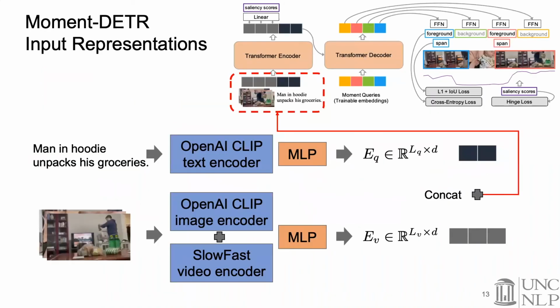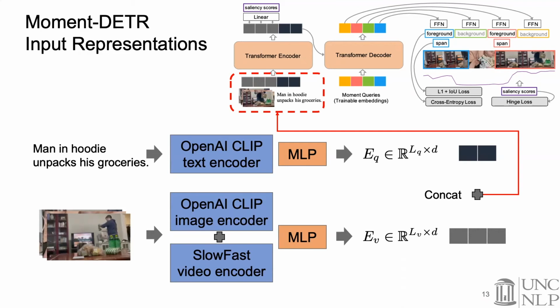We use an OpenAI CLIP text encoder along with a 2-layer multi-layer perceptron to encode the text queries into a sequence of embedding vectors. For video, we use 2 different encoders, an OpenAI CLIP image encoder and a SlowFast video encoder. We extract video features every 2 seconds from those 2 encoders, and then concatenate them together after further processing using a 2-layer multi-layer perceptron. We get a sequence of video embedding vectors.